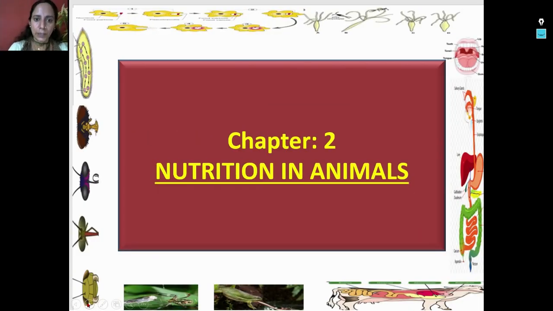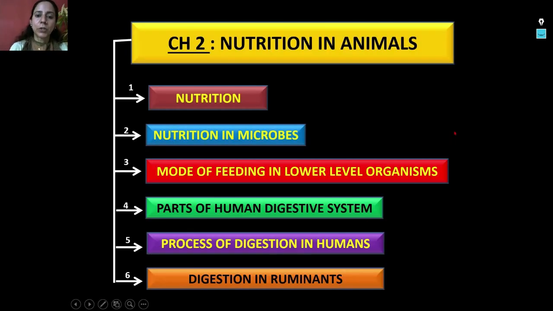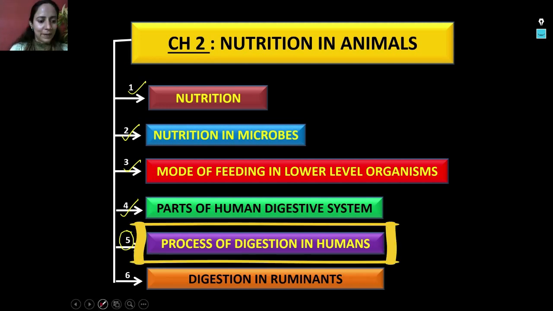Let's see the layout of this chapter. Chapter 2, Nutrition in Animals. It has basically 6 subparts. I have already uploaded videos of the first 4 parts: nutrition in microbes, modes of feeding in lower level organisms, and parts of the human digestive system. Today our focus is the process of digestion in humans.